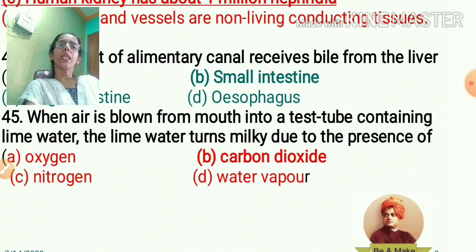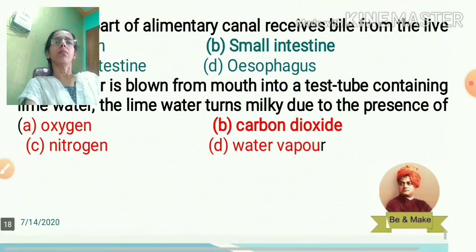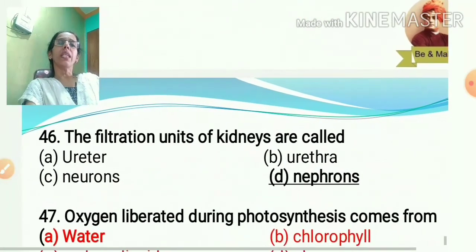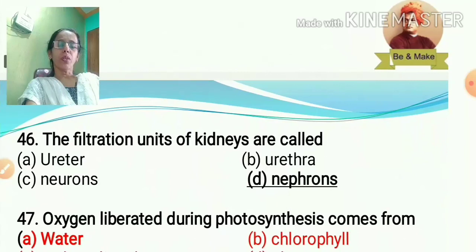The test tube contains lime water, that is Ca(OH)2. When we blow, the carbon dioxide in the blown air reacts with the lime water and changes into calcium carbonate. The formation of calcium carbonate turns the water milky. So the answer is carbon dioxide. The filtration units of the kidney are called nephrons.